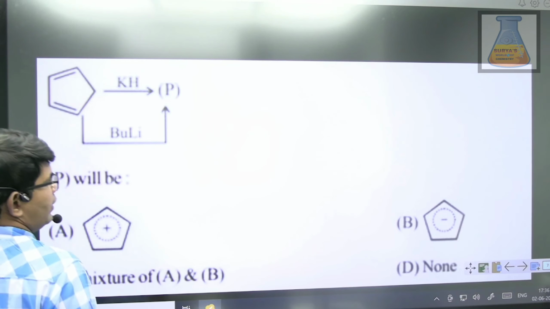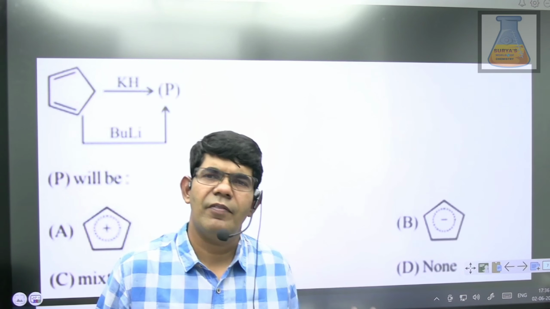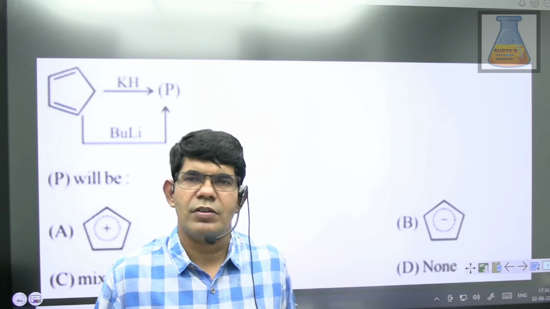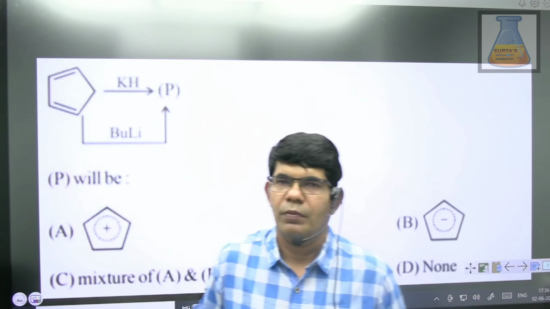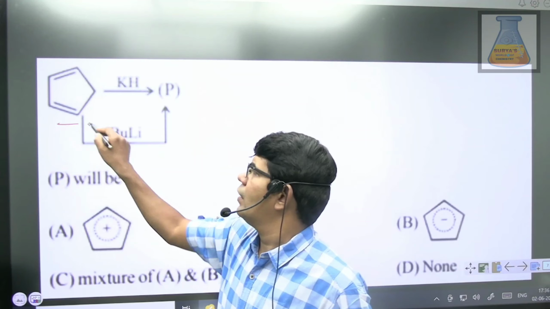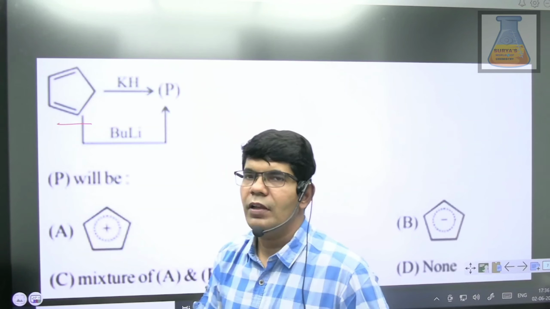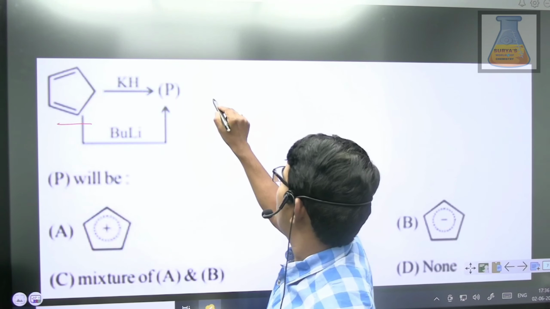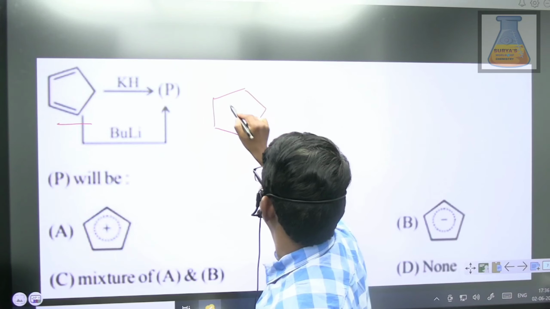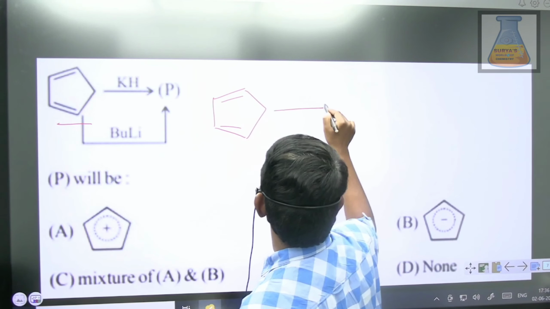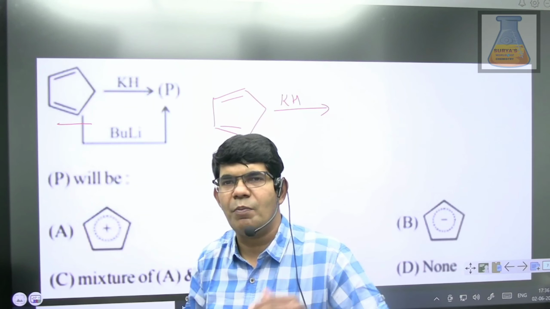Yes. This is a very common question, a very important one. Still, I have brought it into this series because the concepts have to be revised. Now, cyclopentadiene has been given to you and you are asked to react it with KH. Metal hydride, potassium hydride.